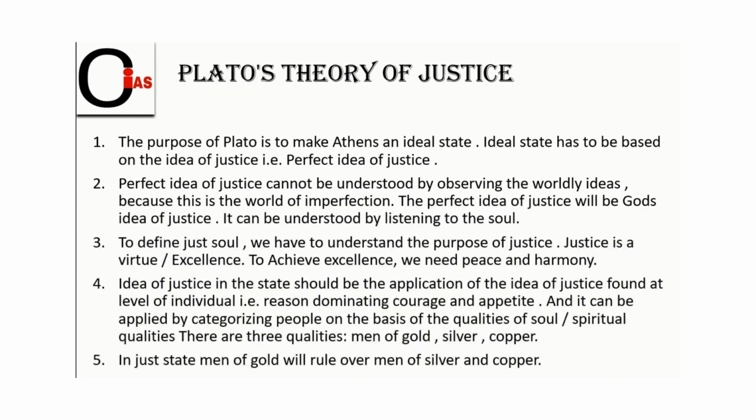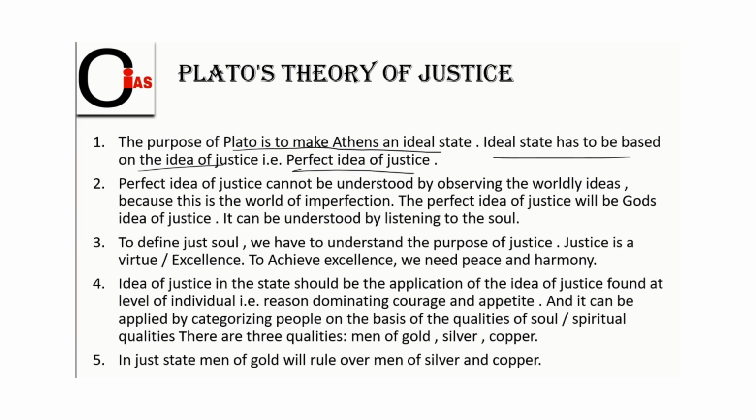So after understanding the various characters and the arguments between those characters and Plato, we have a doubt: Plato is arguing that this is wrong, this is right. What is reality and what is Plato's theory of justice? Let's understand here. The first one is that the purpose of Plato is to make Athens an ideal state. An ideal state has to be based on the idea of justice, the perfect idea of justice.